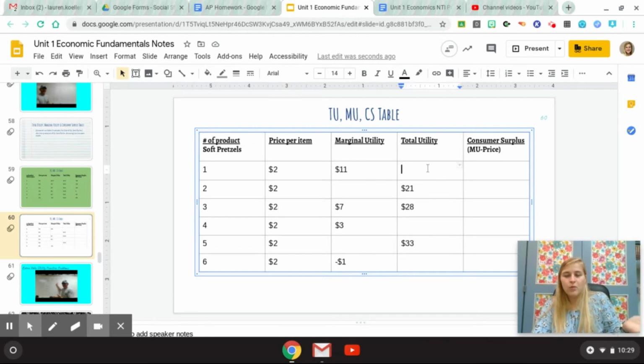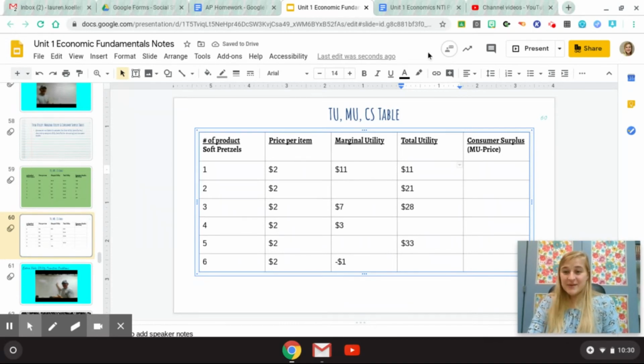Well, I've only had one pretzel, so my total utility is just the marginal utility. It is $11. So what would be my total utility? My total utility is all my marginal utilities added up. Well, that's just 11 so far. So pretty simple on that first one. Your total utility is going to be the same as your marginal utility.